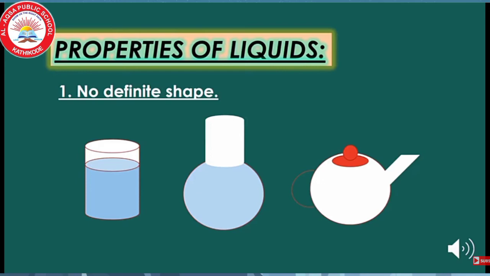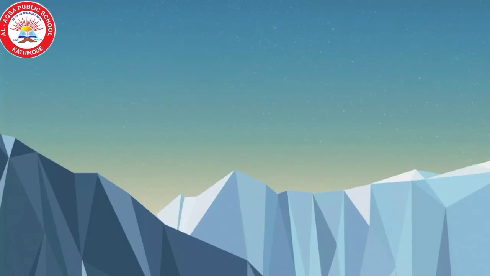Okay, so first one, measure 100 ml of water in a container and transfer it into different containers one by one. My question is, does the shape of the liquid remain the same? You can see that water takes up the shape of the container in which it is kept, isn't it? That means liquids have no fixed shape.